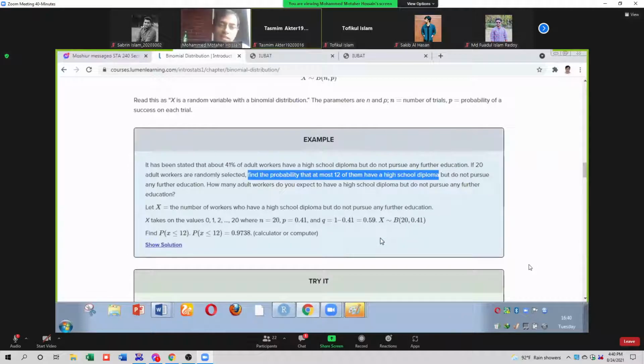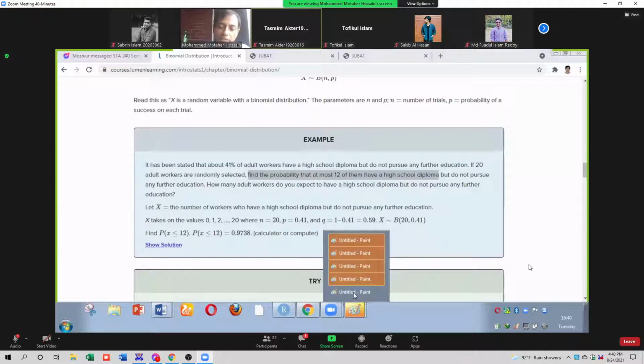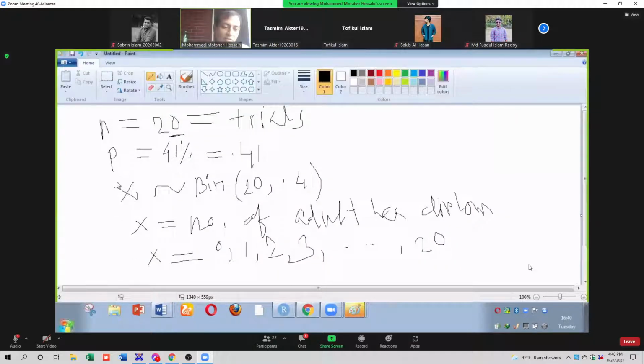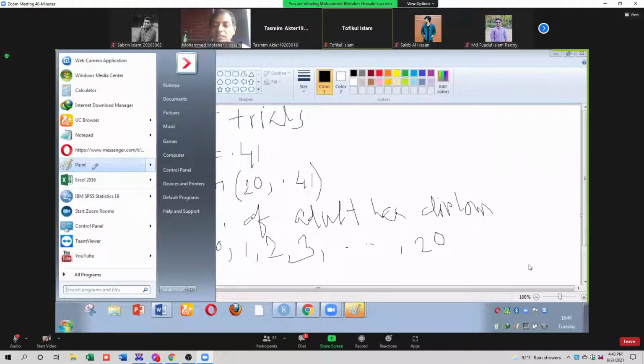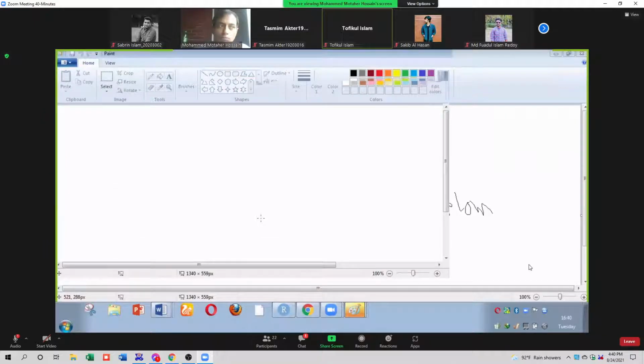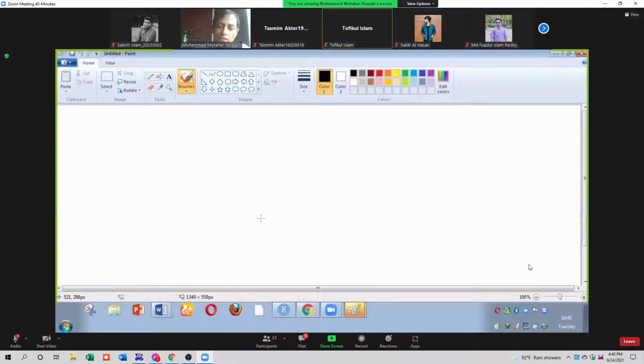At most 12 means maximum 12. Yes or no? At most 12 means what? Maximum 12, or not more than 12. Maximum 12 or not more than 12, or at best 12. Any one of these ways you can explain it: at most, at best, or not more than. So what is the question?